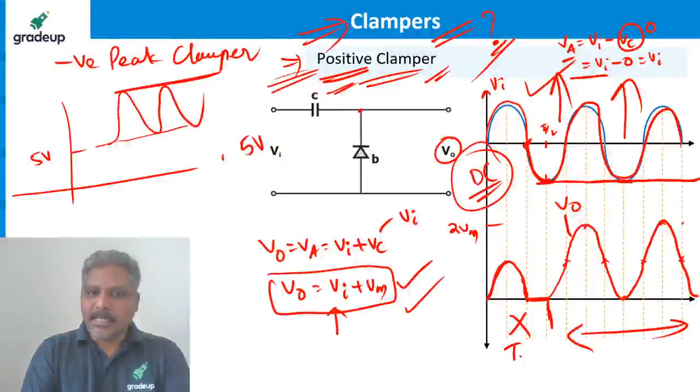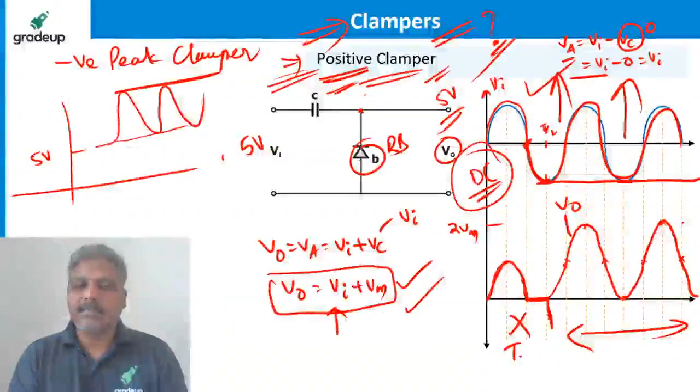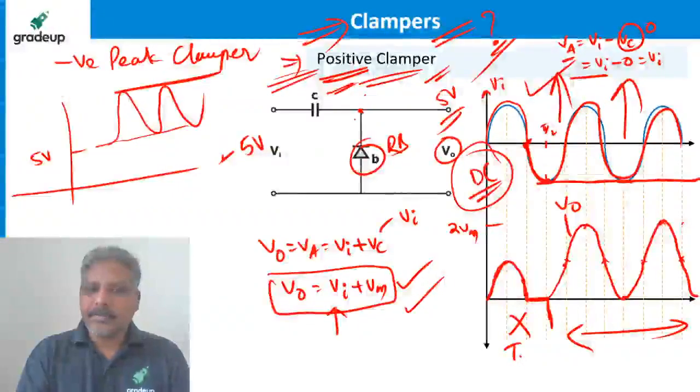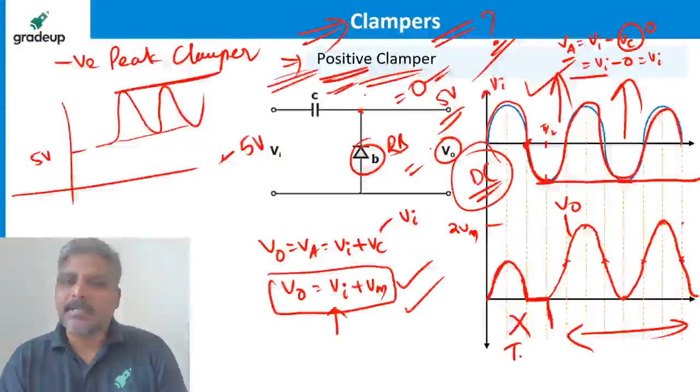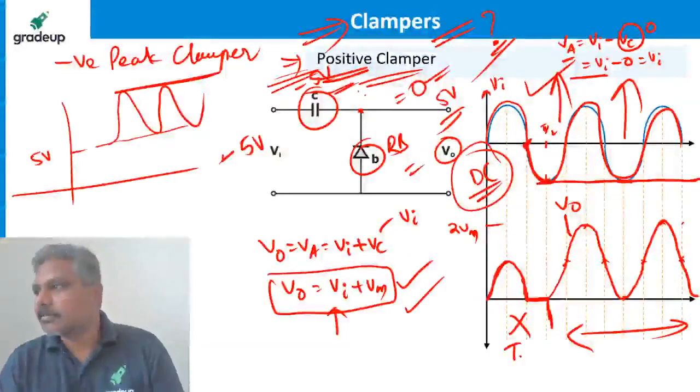Initially the capacitor is uncharged, so here also positive 5. The diode remains always reverse biased, so the output always remains 5 volts. There is no point in applying DC for this. Suppose you apply negative 5 volts, then this diode becomes forward biased. Then the output becomes always 0, because forward bias means short circuit, and the capacitor charges to minus 5 volts always.